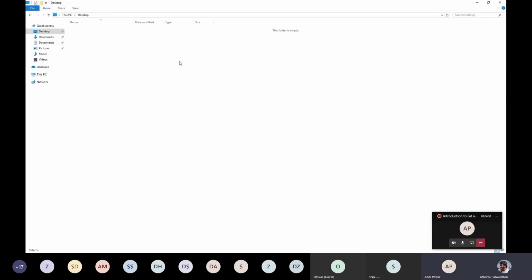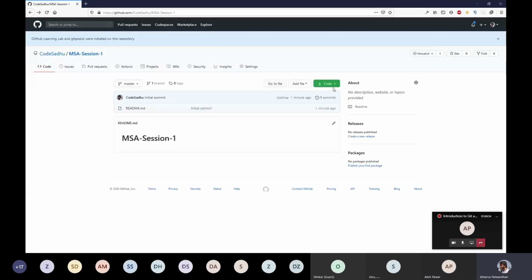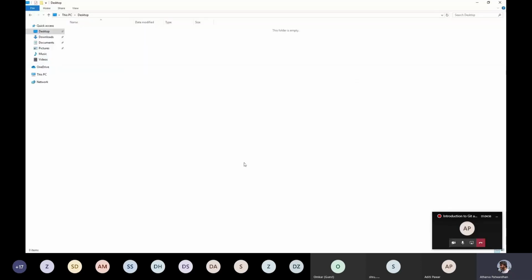Yes. Okay, good. So I have now copied the remote URL, and what I have to do is open a git bash here. This is after you have installed git, by the way. You first need to install git by going through the steps that Aditi mentioned in her slide.